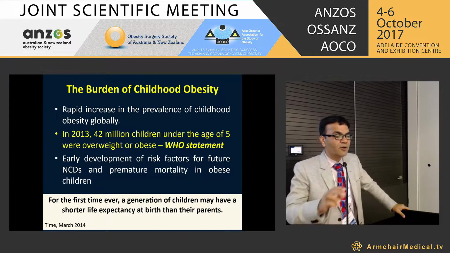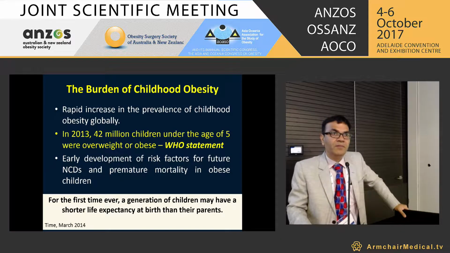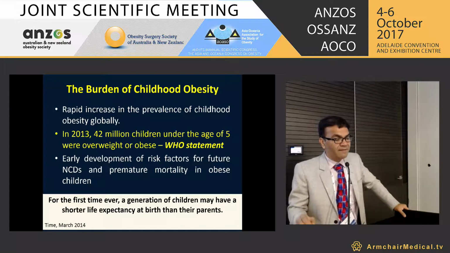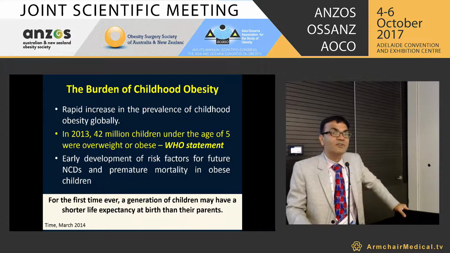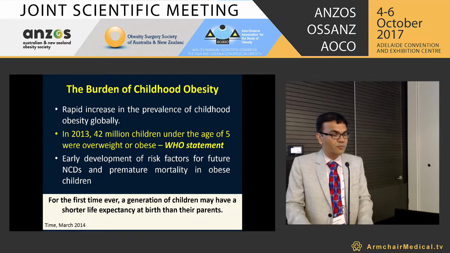The burden of childhood obesity: there is a rapid increase in prevalence of childhood obesity globally. In 2013, 42 million children under the age of 5 were overweight or obese, according to a WHO statement. For the first time ever, a generation of children may have a shorter life expectancy at the time of their birth compared to their parents, and this came in a magazine in 2014.